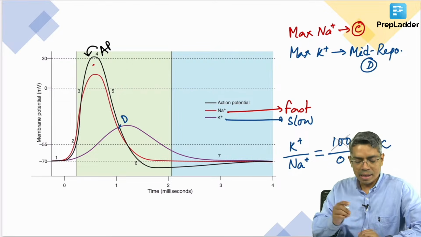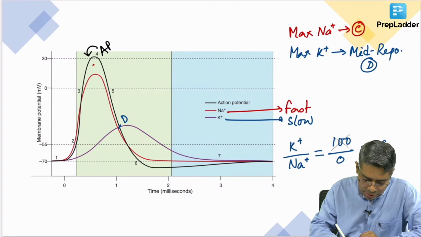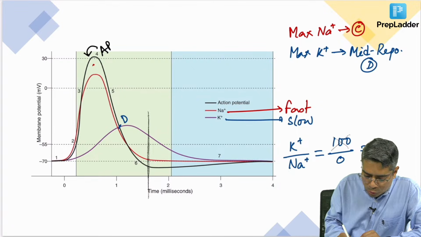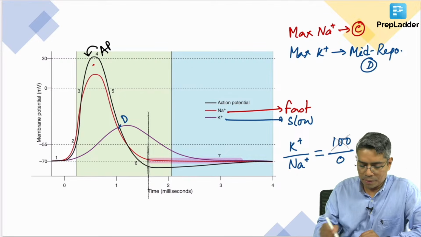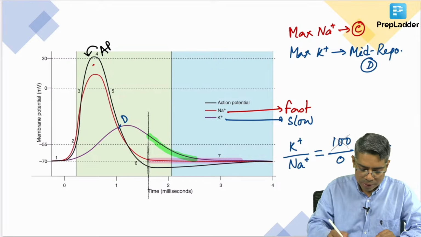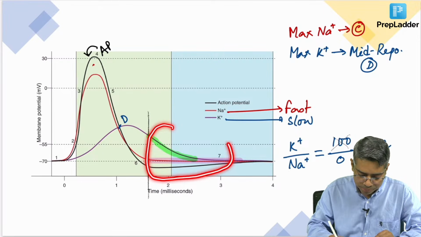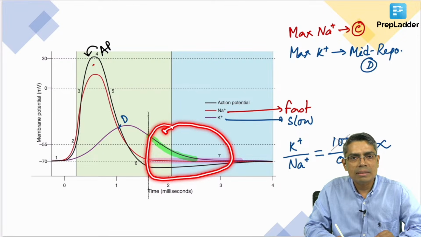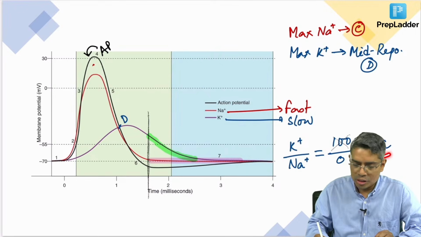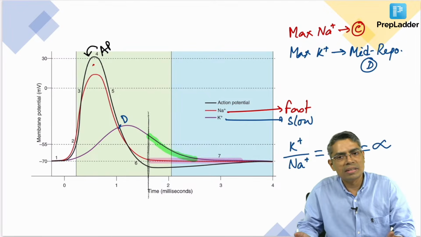So, at any point on this curve, at any point beyond this, where the sodium channels are almost closed, but the potassium channels are still open, in this zone, if you take any point, potassium channels are still open, but sodium channels are closed. So, if you take a ratio between potassium permeability upon sodium permeability, then the ratio will be infinity. So, infinity means obviously that is the maximum.